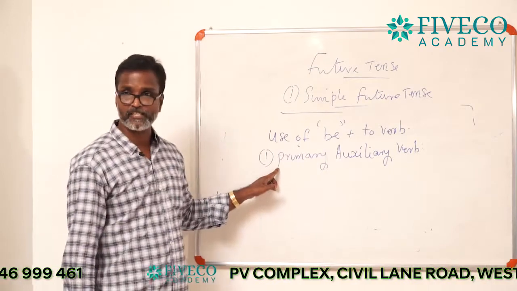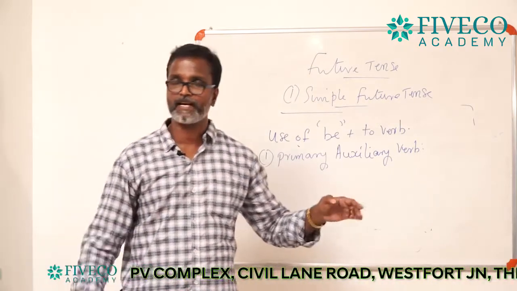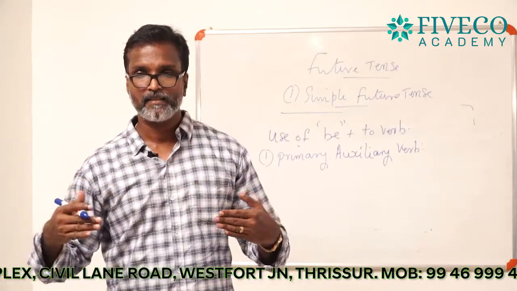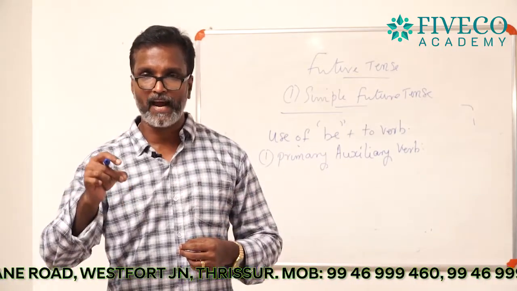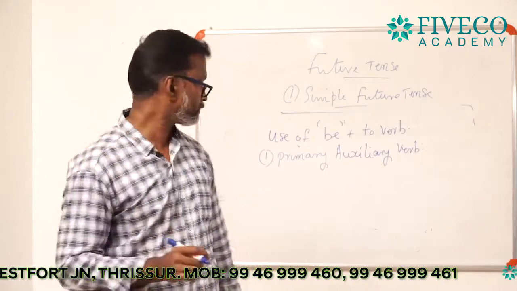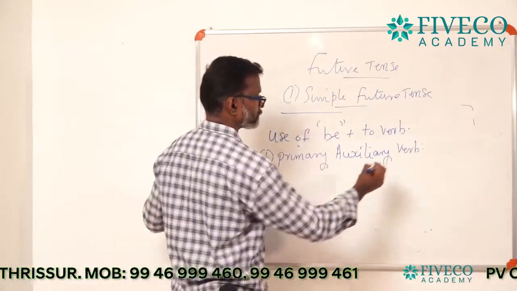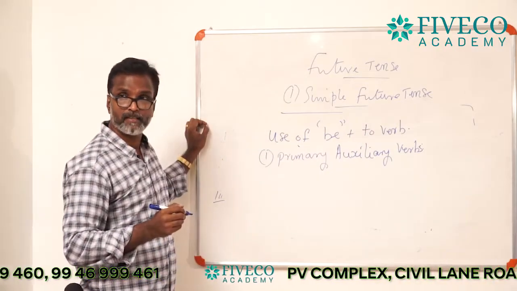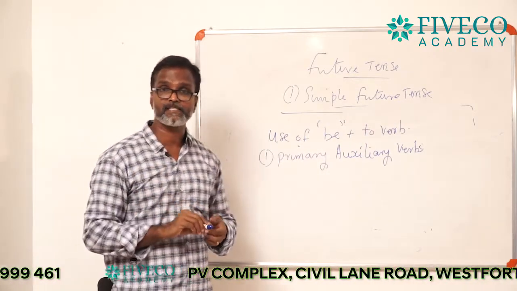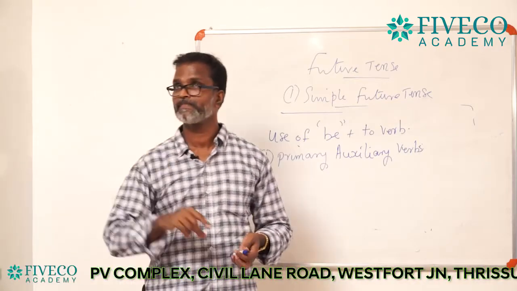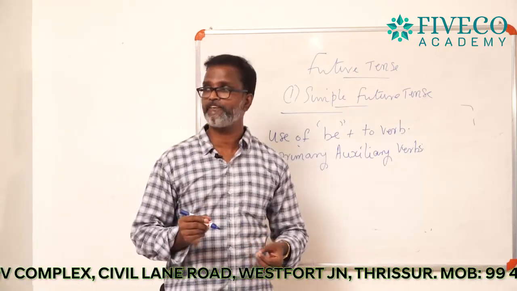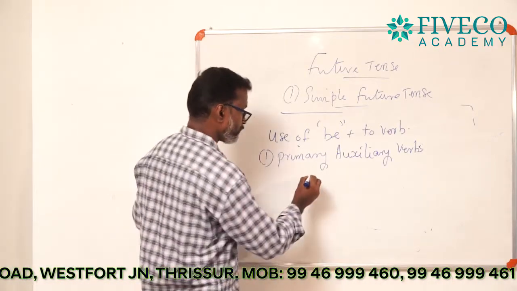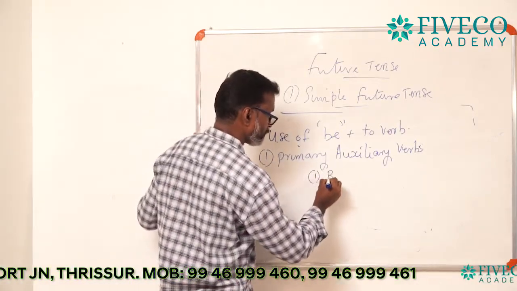In the primary auxiliary verbs, again there are three divisions. The first one is called the be family.